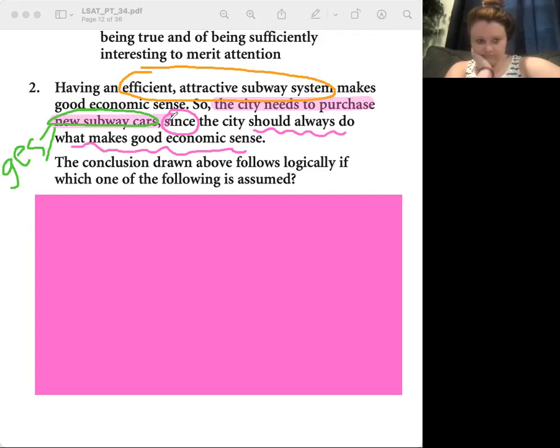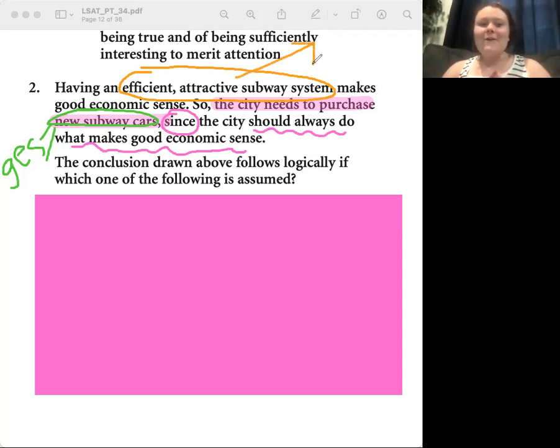So I guess we would put the efficient and attractive system. I think the link is between the efficient and attractive and the new subway cars, right? Yeah, but how could we connect them? What premise could we say? Efficient, attractive subway systems, what? So efficient, attractive subway systems make good economic sense, and then new subway cars are efficient and attractive. Okay, so it's way simpler.